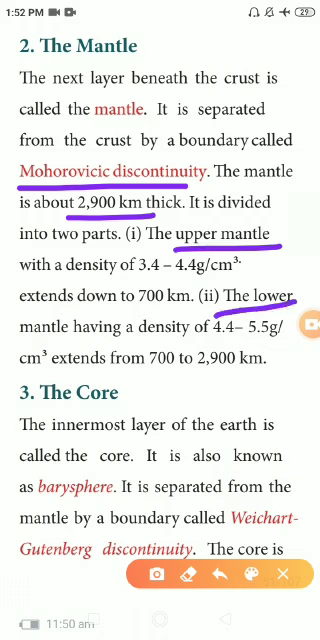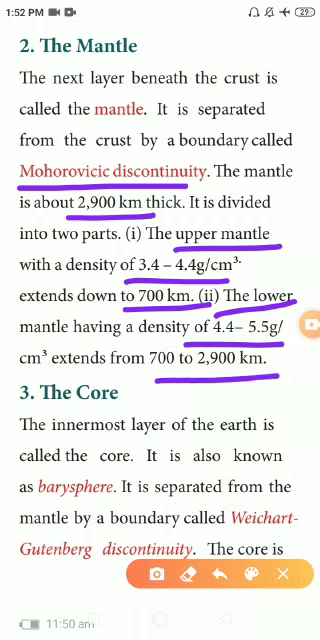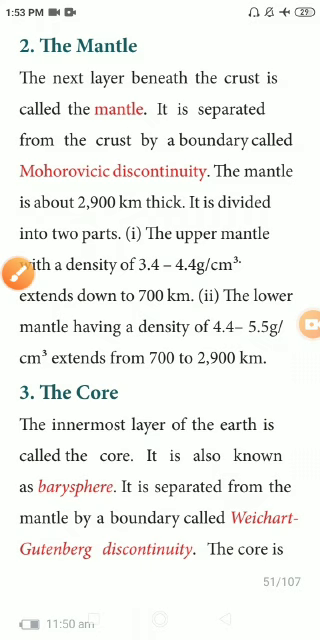What is the density of the upper mantle? 3.4 to 4.4 gram per centimeter cube. It extends up to 700 kilometer. What is the density of the lower mantle? 4.4 to 5.5 gram per centimeter cube. It extends from 700 to 2900 kilometer.